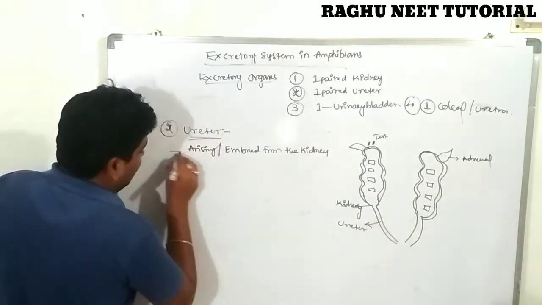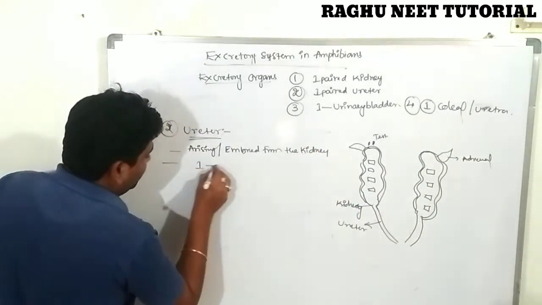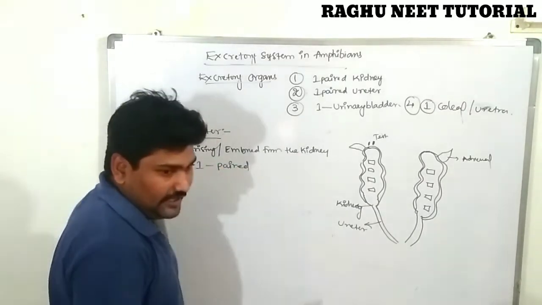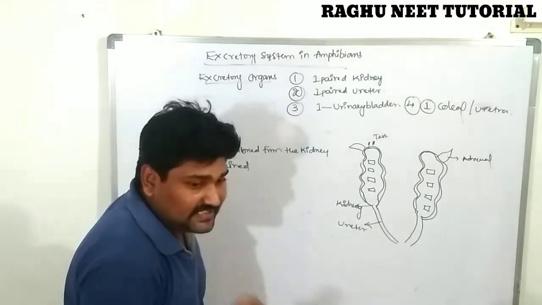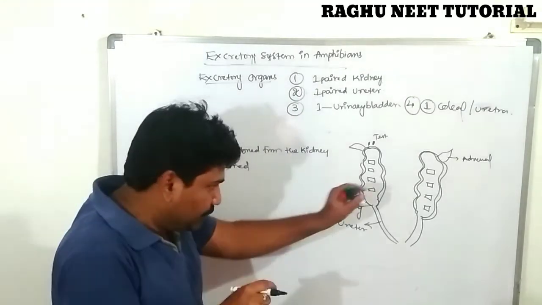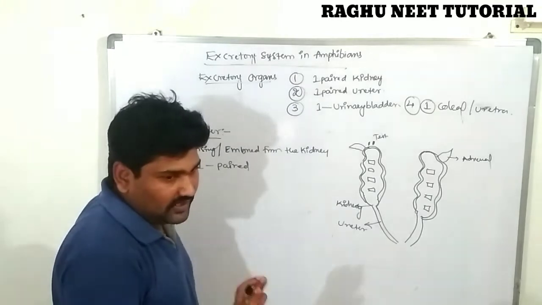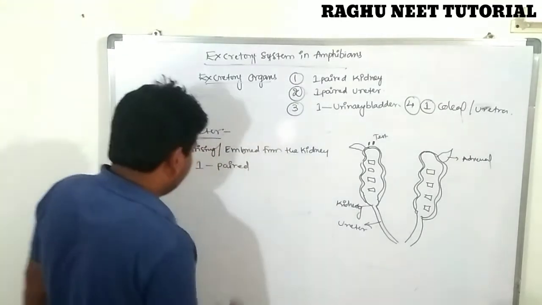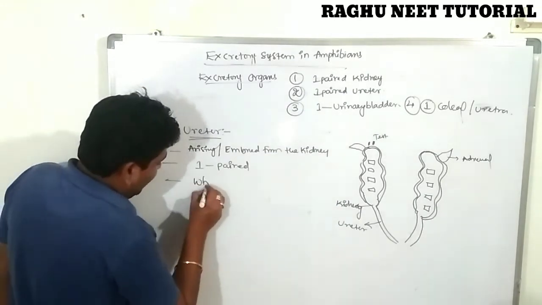How many are there? One pair, on either side of each kidney. One paired in number. Are you clear? Next, these ureters look like white tubules. They are very white in color. It is not transparent. It looks white in color. The ureters are white in color.